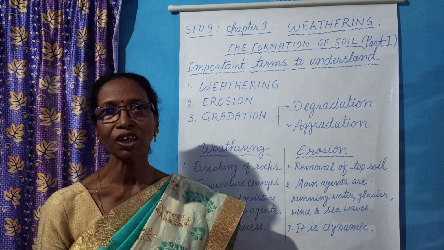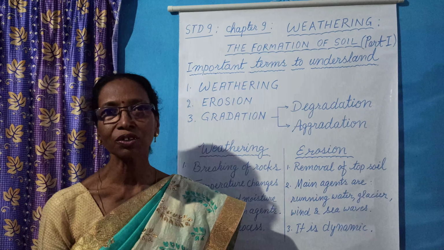In Geography, you are going to learn today Chapter 9, Weathering, the Formation of Soil, Part 1. What do you mean by weathering? Weathering means disintegration of rocks or breaking up of rocks. How? By the means of agents, whether they are physical means or chemical means. But rocks are disintegrated due to the main agents like temperature changes, frost action, or due to the moisture present